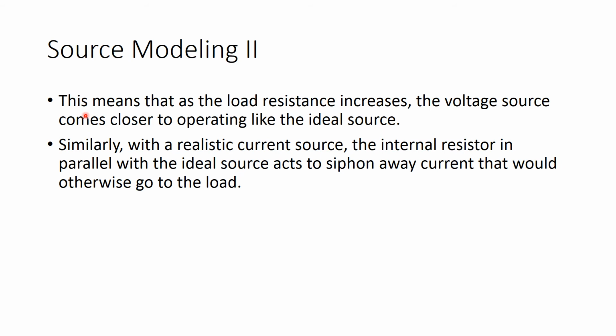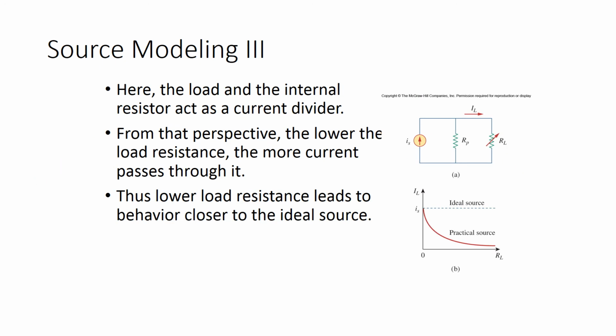So this means that as the load resistance increases, the voltage source comes closer to operating like the ideal source. Similarly, with a realistic current source, the internal resistor in parallel with the ideal source acts as a siphon for the current that would otherwise go to the load. So in a real battery, as the internal resistance with the ideal source goes higher, it siphons away the current. That's what happens in the real situation, and that's why we want to do modeling.